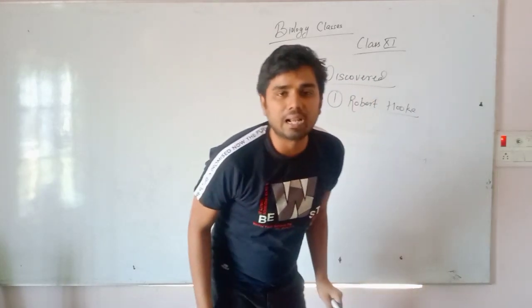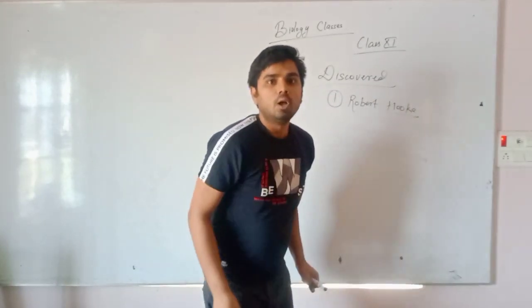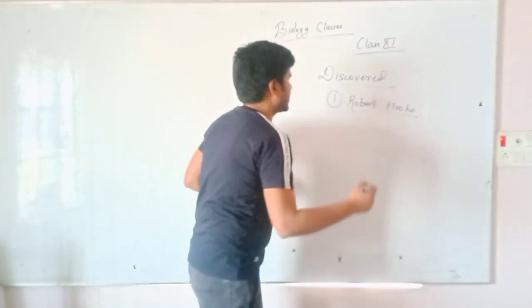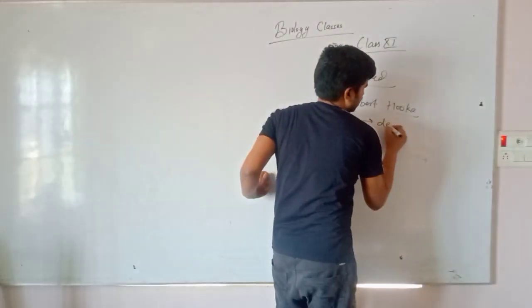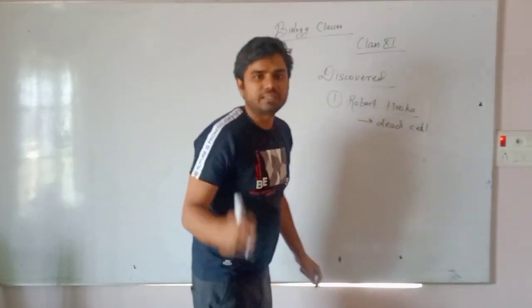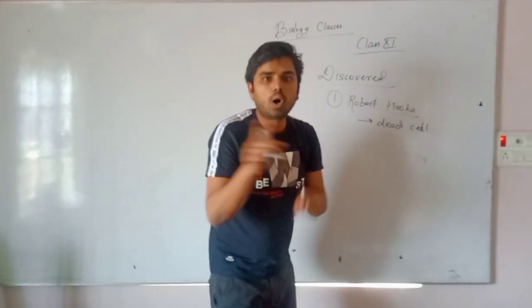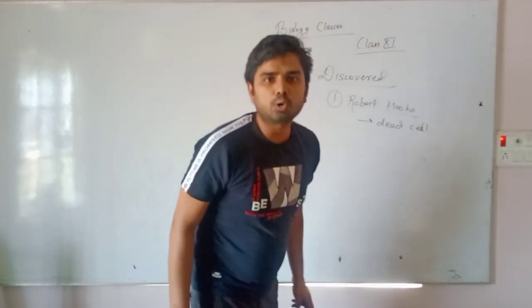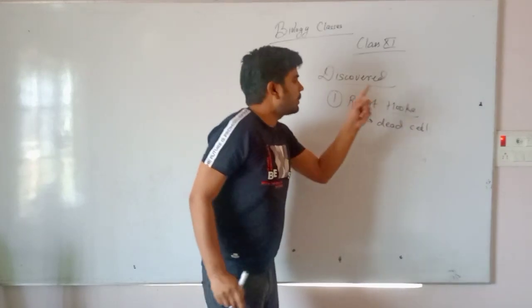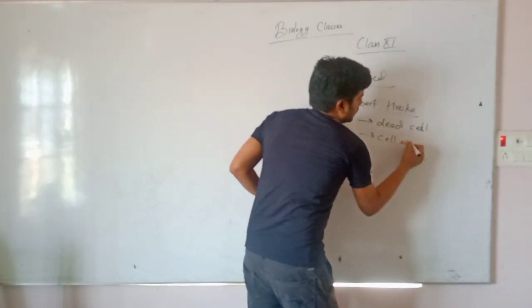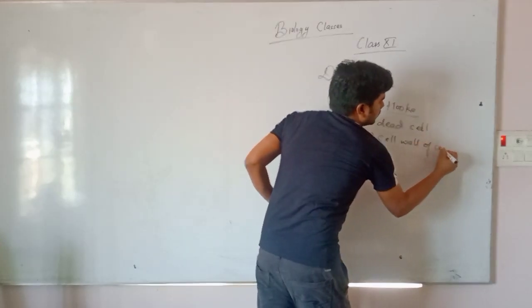discovered dead cell. Once more student, who discovered dead cell? Robert Hooke discovered the dead cell. Dead cell does not contain any cytoplasm or any protoplasm. Robert Hooke only saw the cell wall of cork.